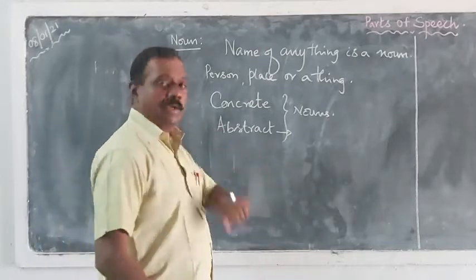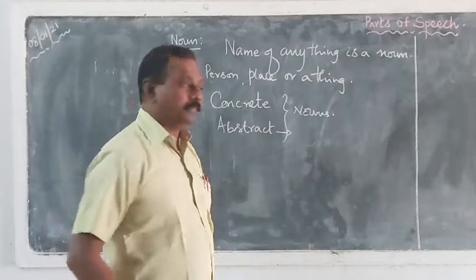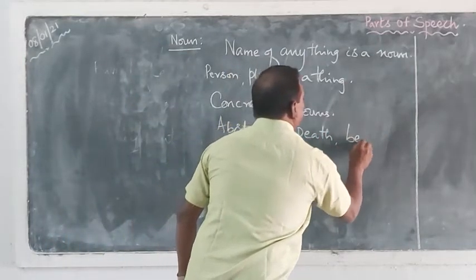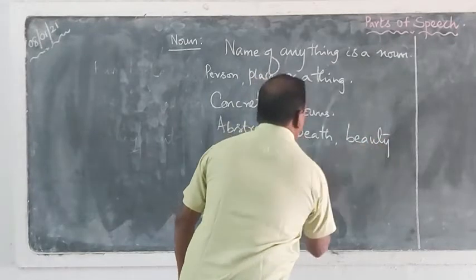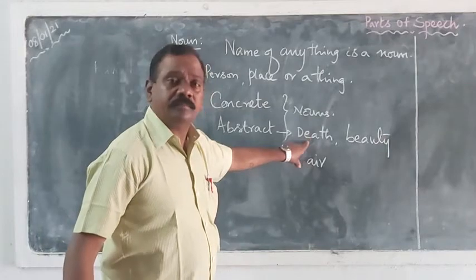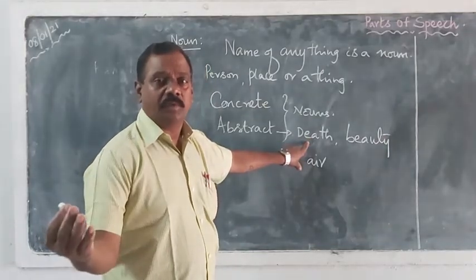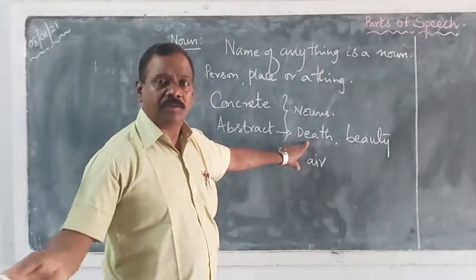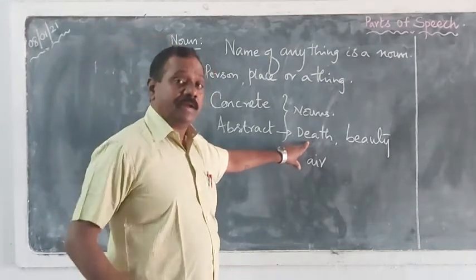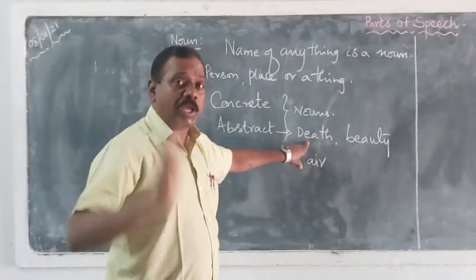Those are the abstract nouns. For example, depth, beauty, air. Can we see depth? We cannot. Can we touch depth? We cannot. But it is possible that we can feel, we can understand. And there is no physical shape also to depth.